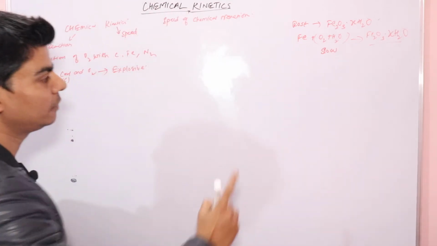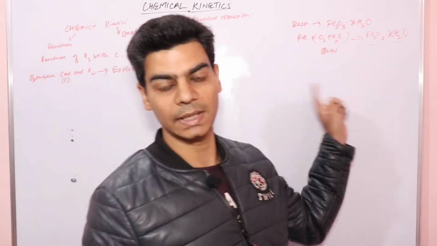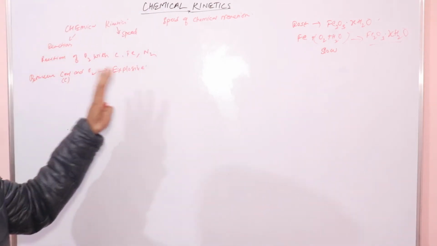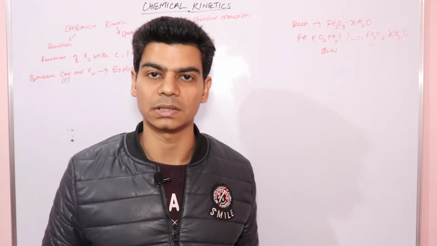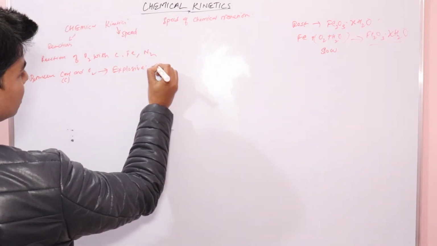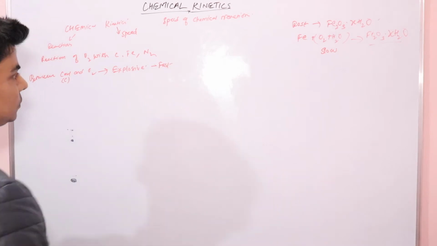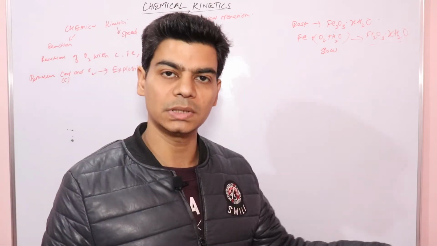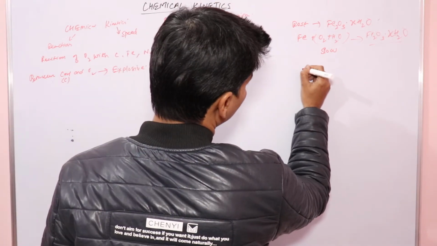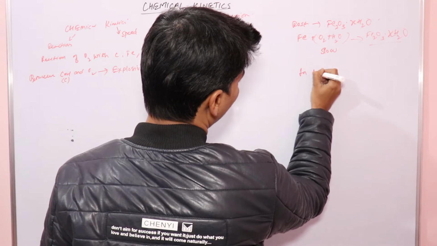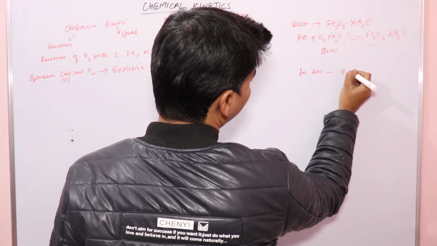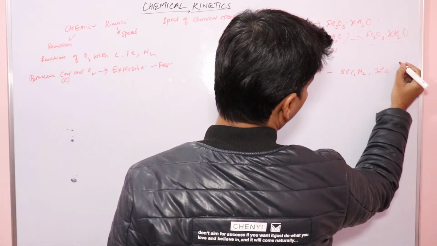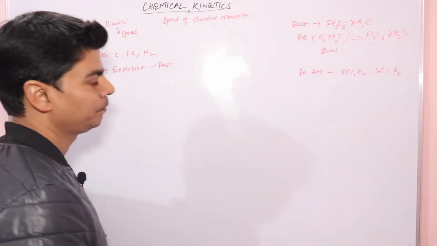If we study the kinetics of this reaction, we will say this reaction is slow. What about the carbon reaction? This reaction, we said, is explosive. That means the reaction is very fast, right? So this reaction is fast. Now let's talk about the third reaction, the reaction between oxygen and nitrogen, right? In air we have approximately 80% nitrogen and 20% oxygen, right?